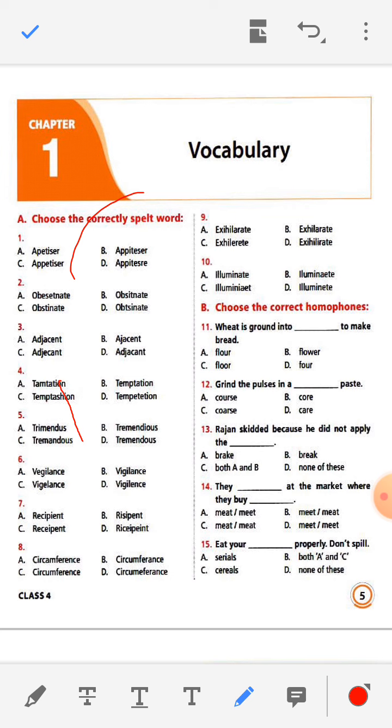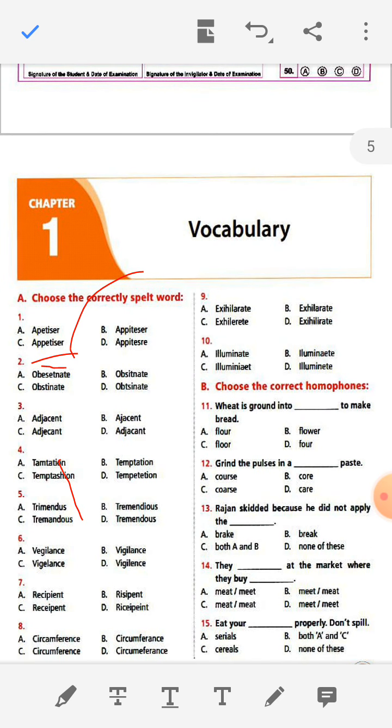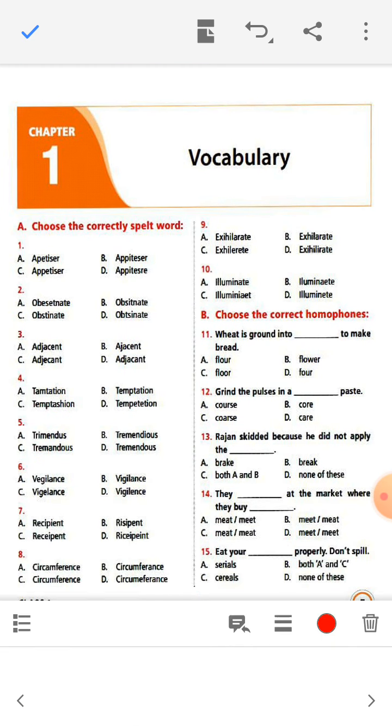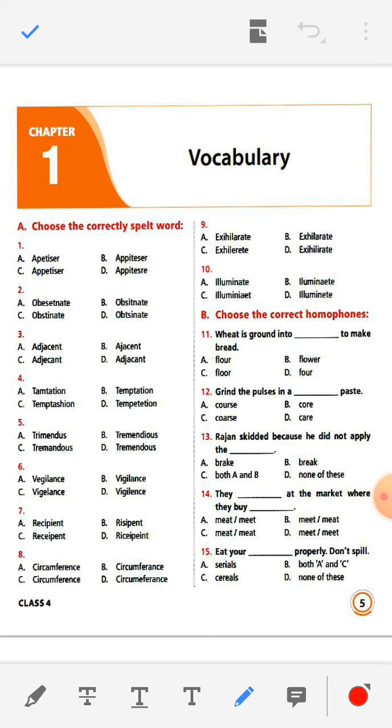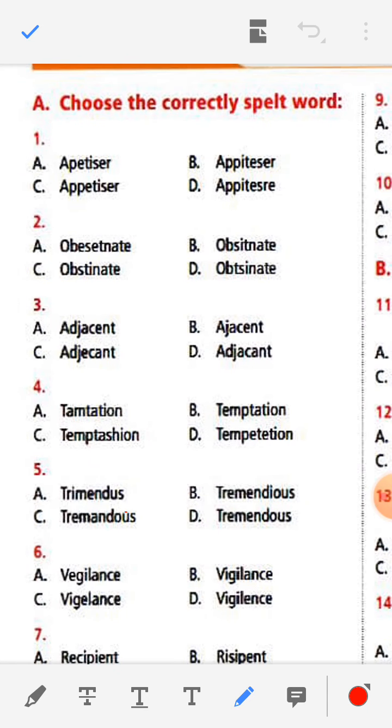Here the correct spelling is C. See here, I am doing this one.